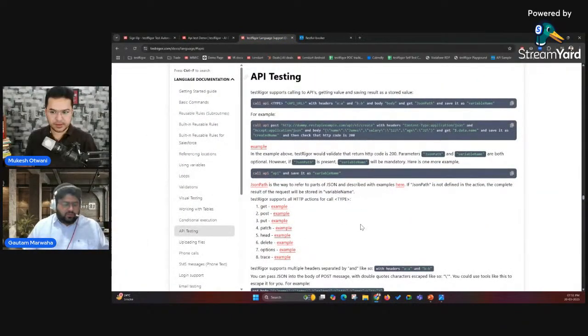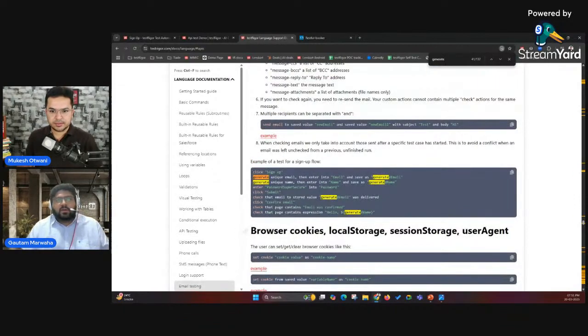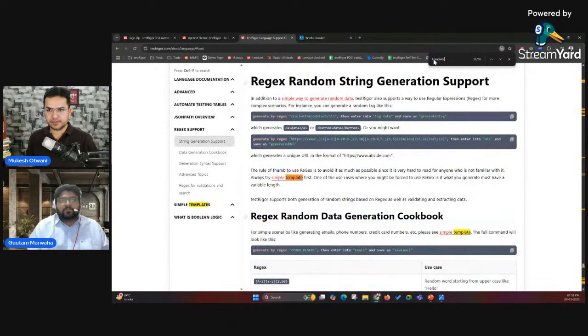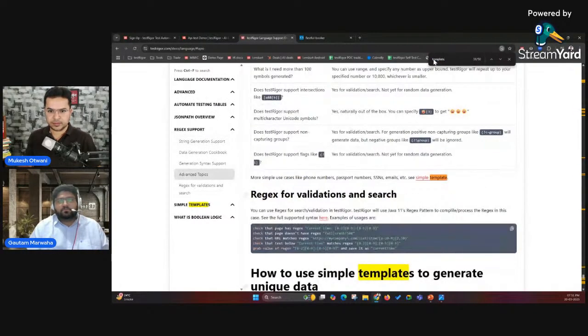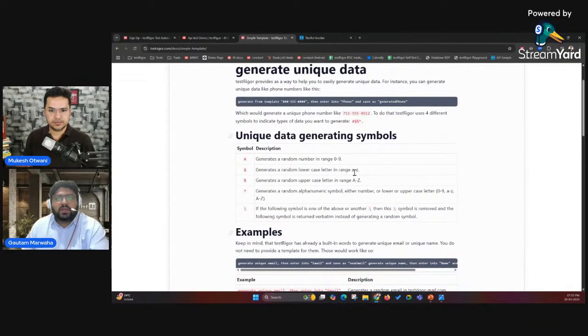Generate command. Just come here, search for generate, and we are actually using a template. As you can see, to generate data in digits, you can use the hash symbol, and in small letters, you can go with the dollar symbol and then percentile, like this.